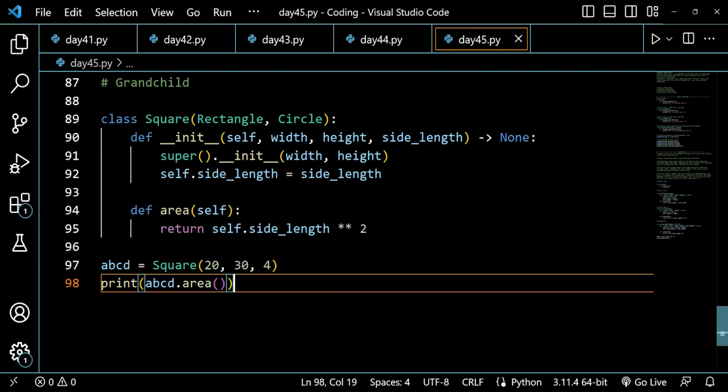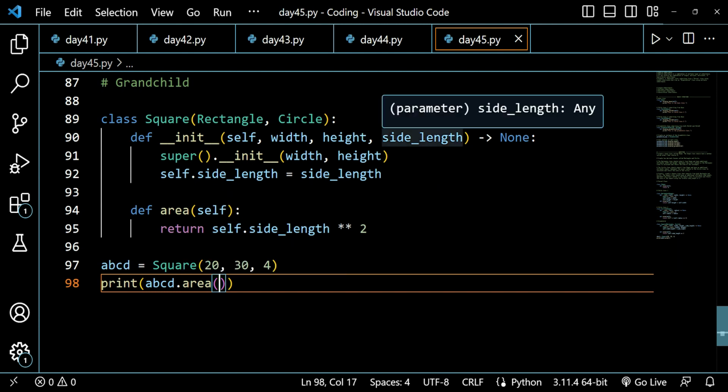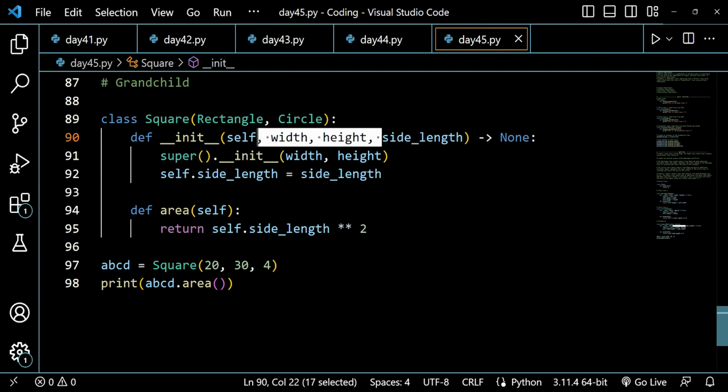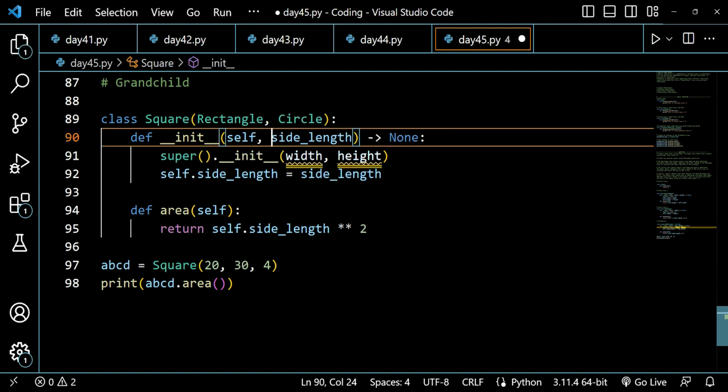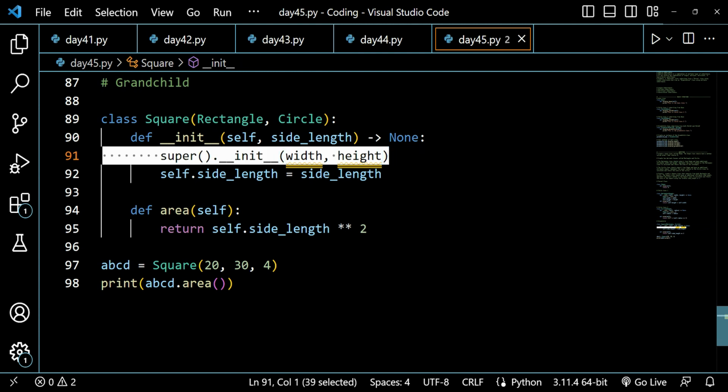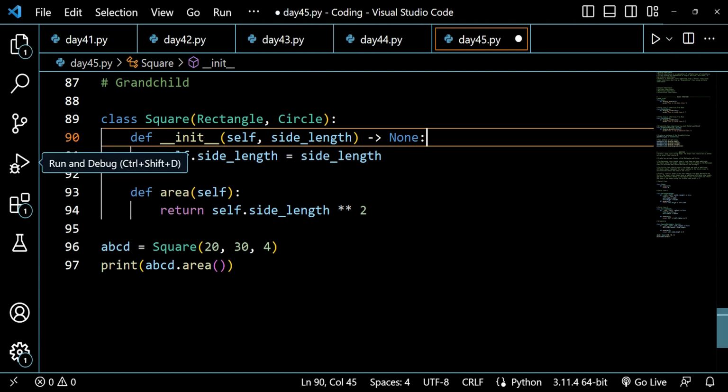So yeah, we have forgotten to put the radius here. Well, actually we do not require radius here. We are just using side length here, so we can just remove it. Also removing the super init function because we are not using it.